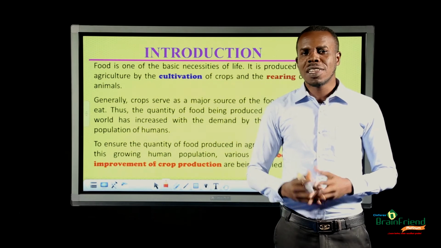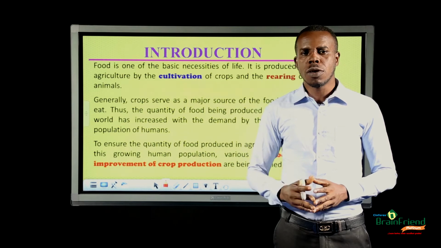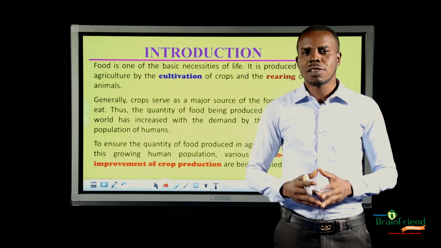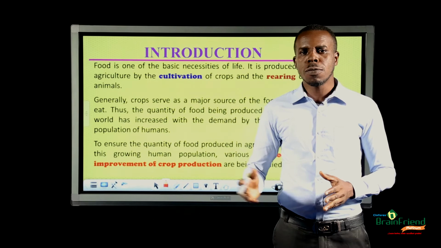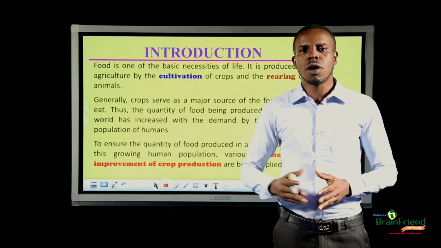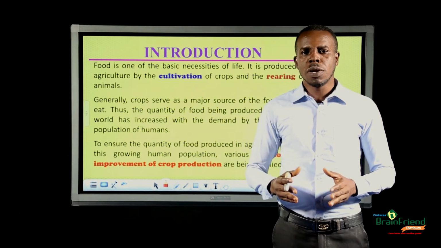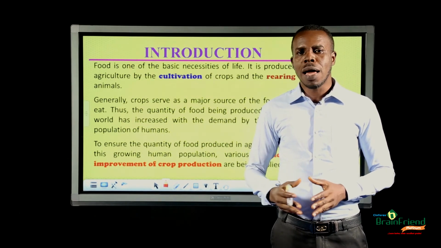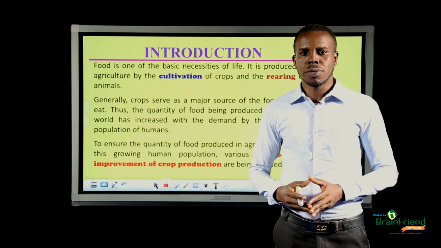Food is one of the basic necessities of life. It is produced in agriculture through the cultivation of crops and rearing of animals. Generally, crops serve as the main source of food people eat. The demand of crops that serve as food has increased around the world. This is because of the increasing population of humans. To ensure that the food produced serves the growing population of humans, different methods of improvement in farming need to be applied during crop production. So let us look at crop production.